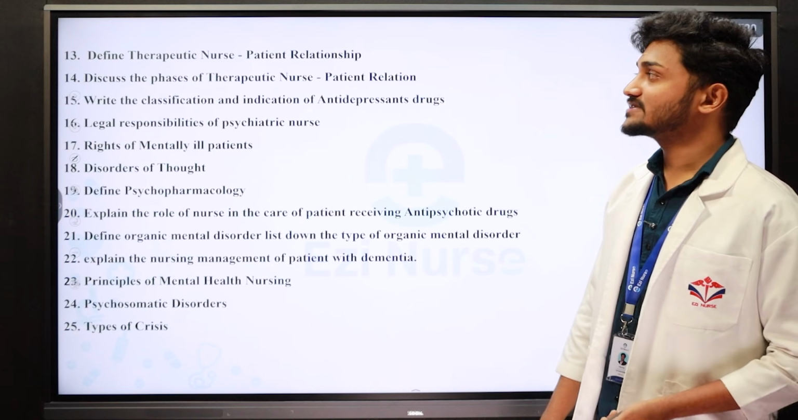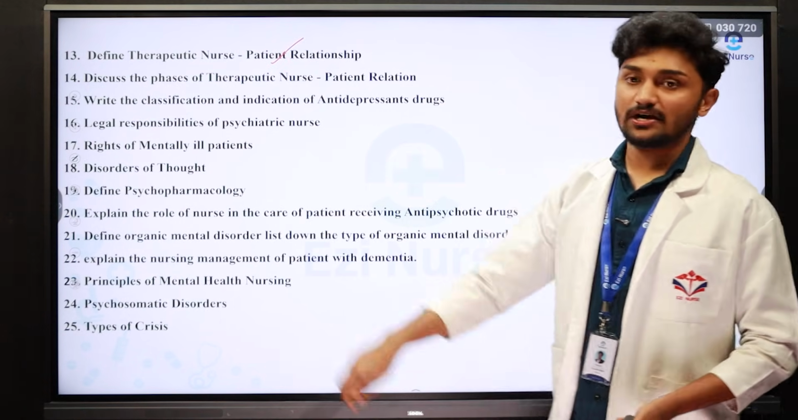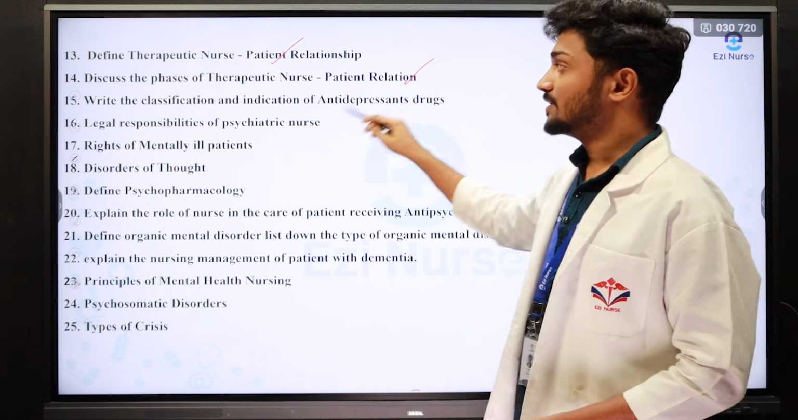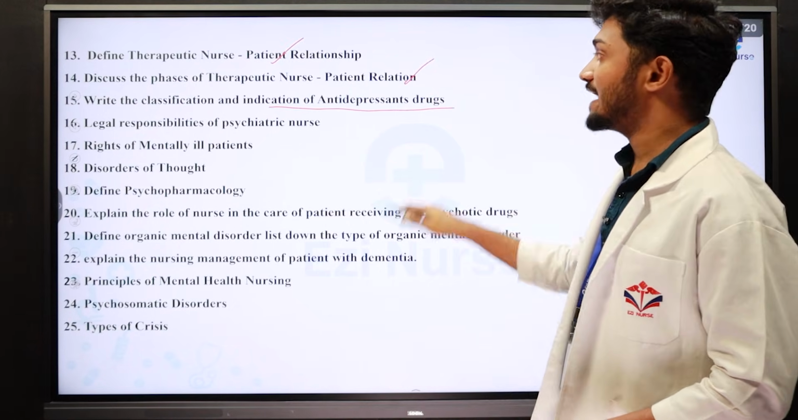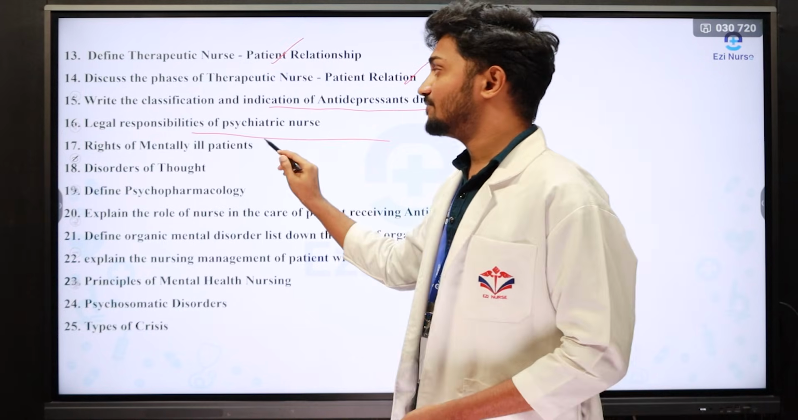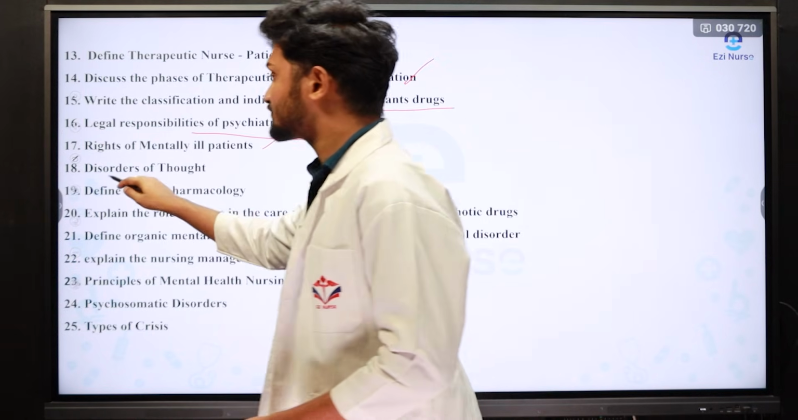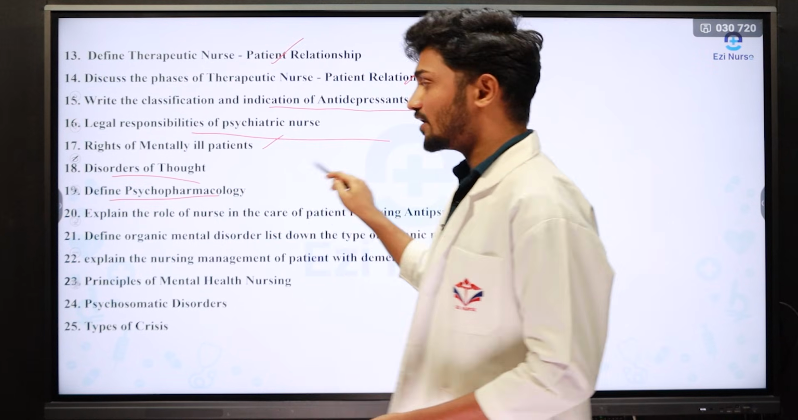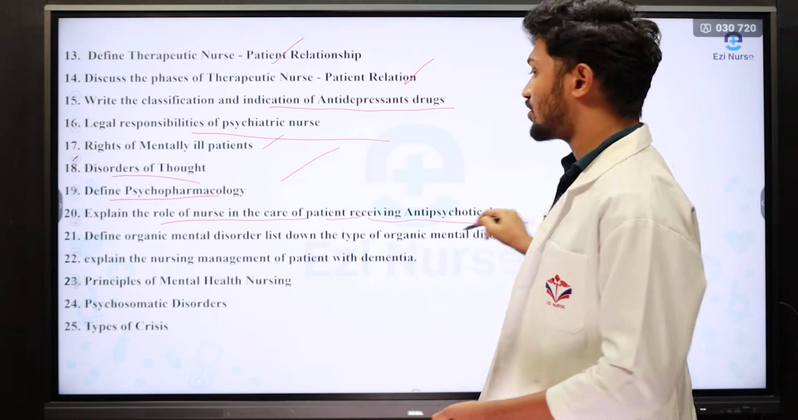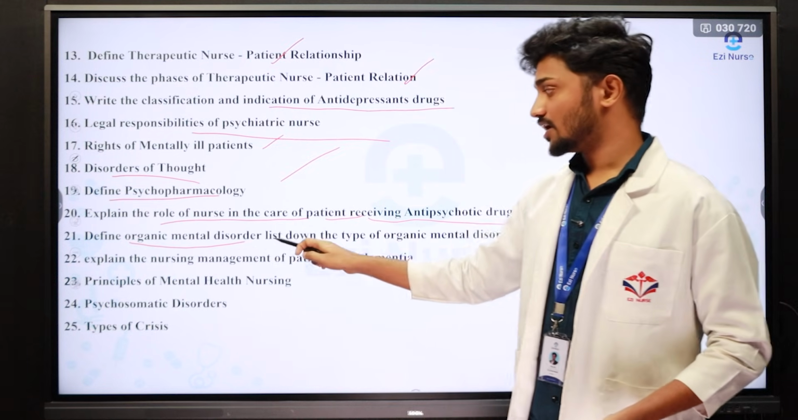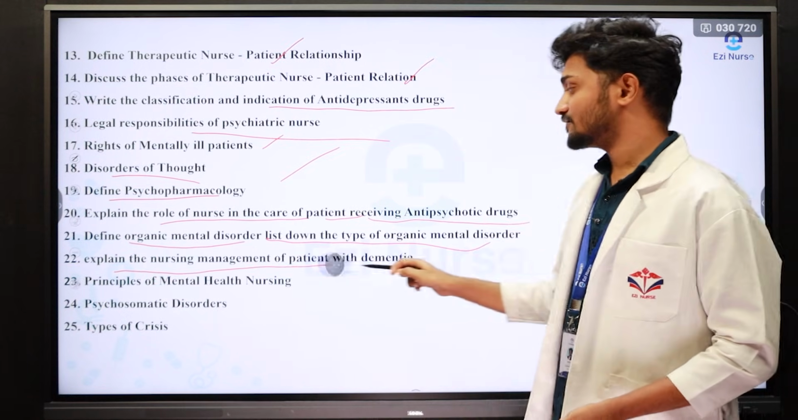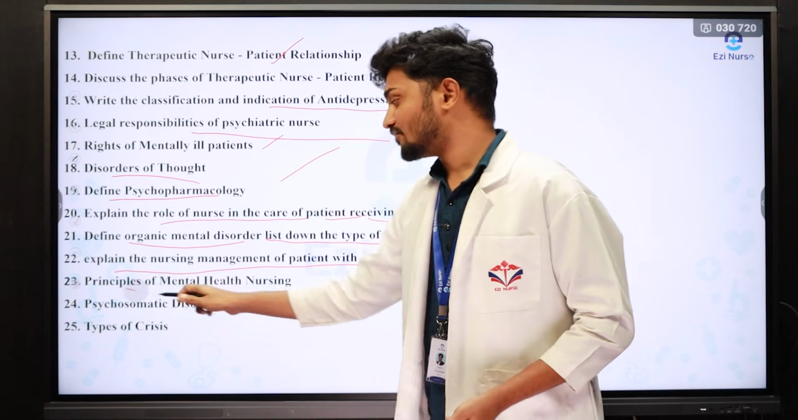The next model questions are: define therapeutic nurse patient relationship. Next one, discuss the phases of therapeutic nurse patient relationship. Write the classification and identification of antidepressant drugs. Next, legal responsibilities of psychiatric nurse, rights of mentally ill patient, disorders of thoughts, define psychopharmacology, explain the role of nurse in the care of the patient receiving antipsychotic drugs, define organic mental disorder, list down the types of organic mental disorder, explain the nursing management of the patient with dementia, principles of mental health nursing.